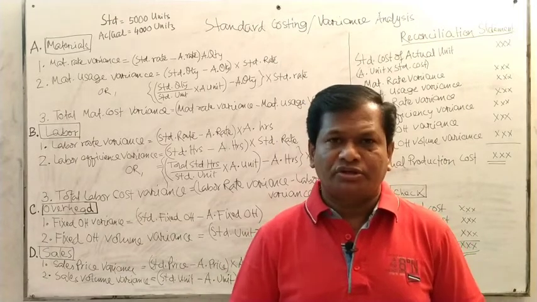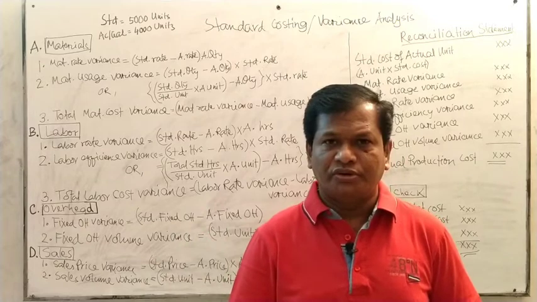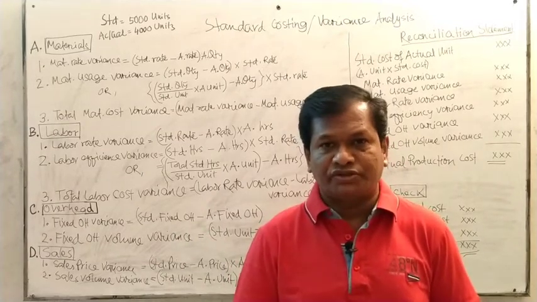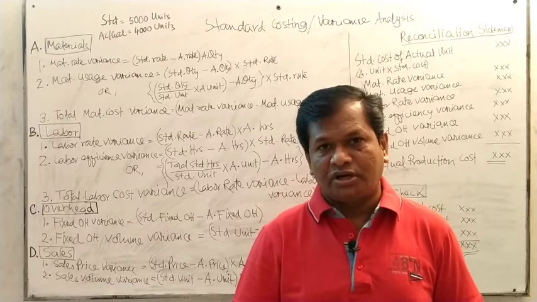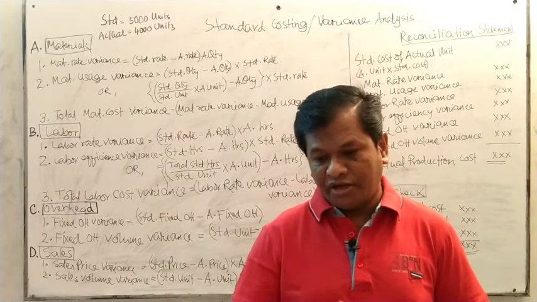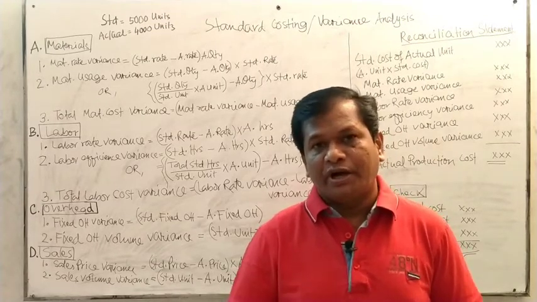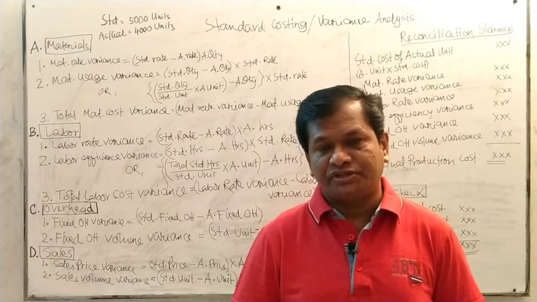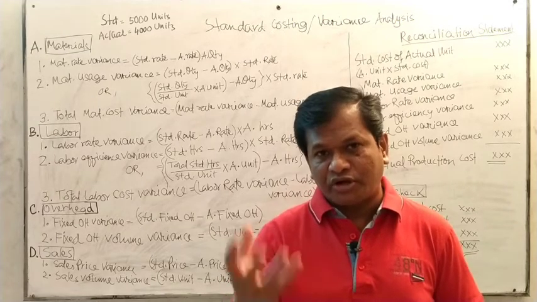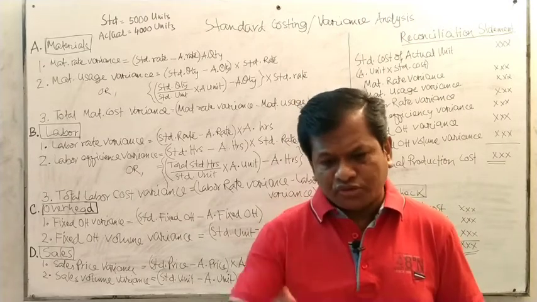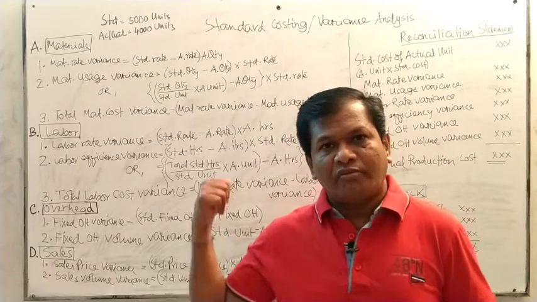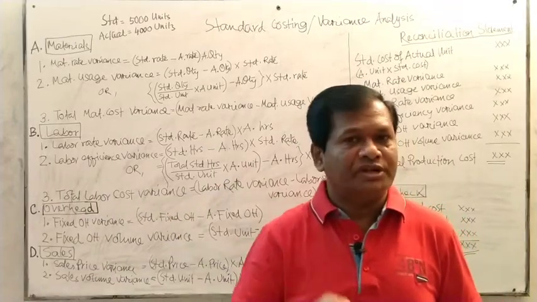Maybe the material cost may be reduced if you supervise closely, or if you train your workers properly, and if you use high technological machineries, then your production cost may be reduced. These are internal factors. Variances are also internal factors.